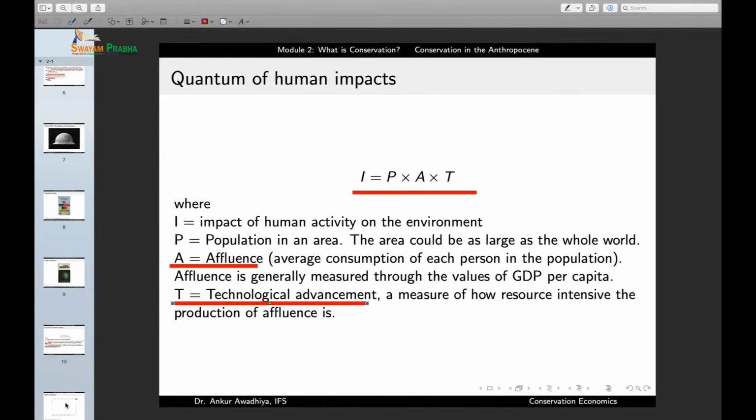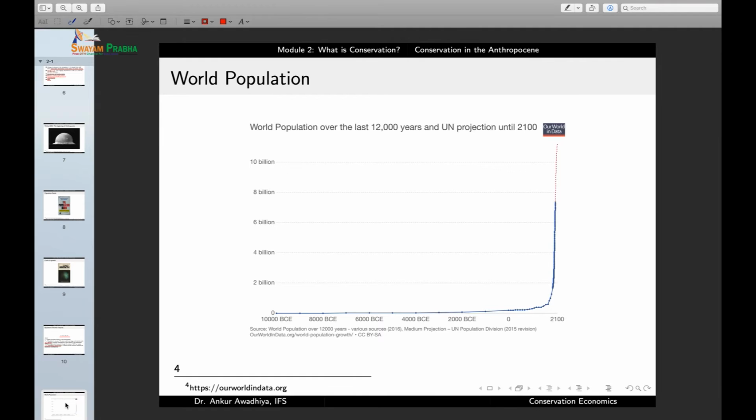So I is equal to P into A into T. Now let us observe how P, A and T have been changing through time. If we look at the world population, we find that for a very long period it was nearly constant. Then it started to increase, and then roughly around the time of the industrial revolution, we see that it has started to rise very quickly.